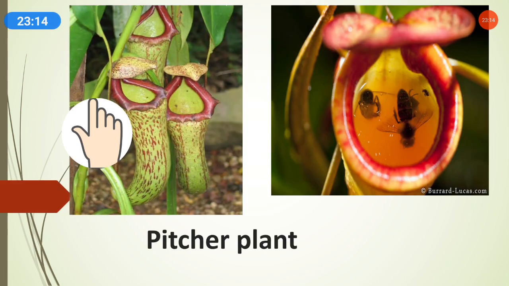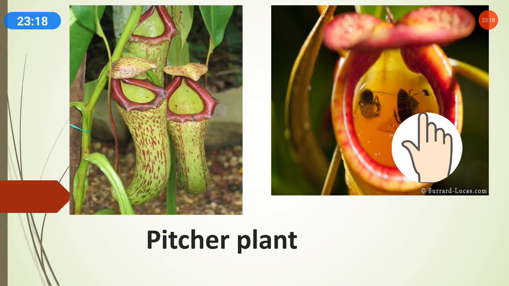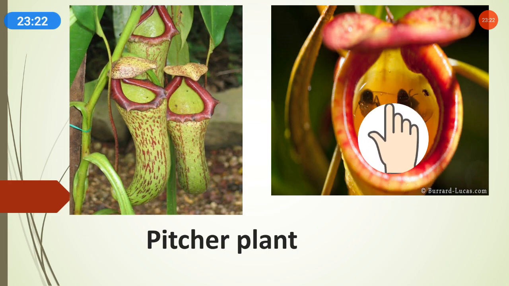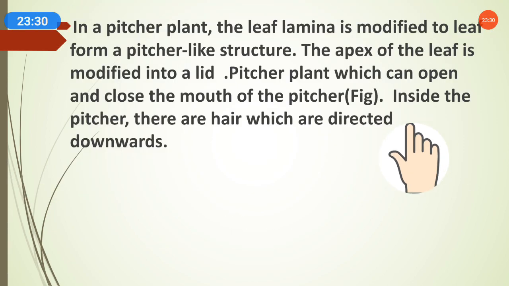As you can see in this picture, the insect gets stuck in the hairs, gets trapped and remains inside only.